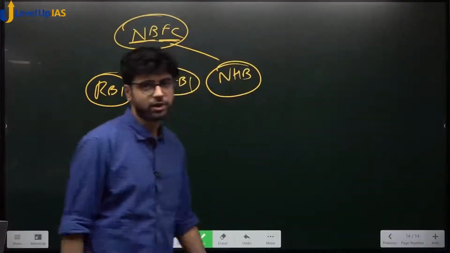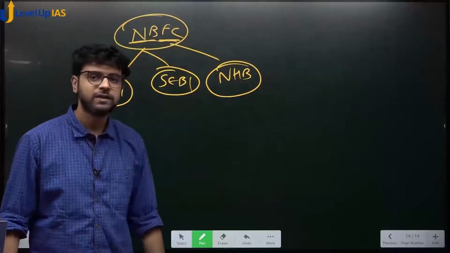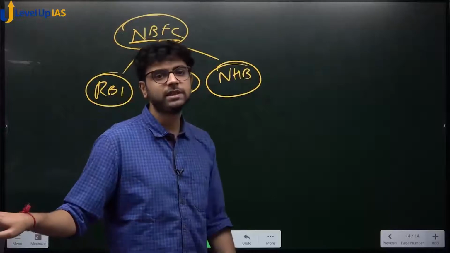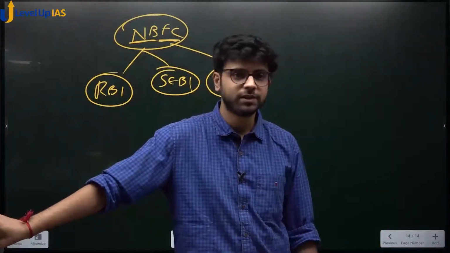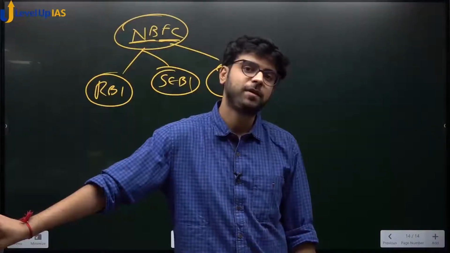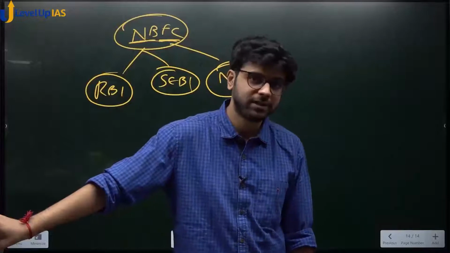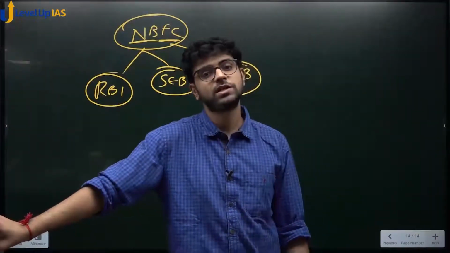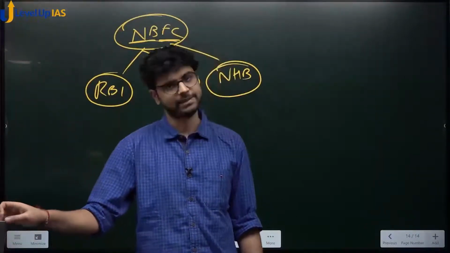This is also important. And the 3 points which you wrote, write them in front of this. NBFCs, so draw this and write those 3 points. What were those 3 points? NBFCs, what was the first point? They cannot accept demand deposits. Second point, they do not form part of the payment and settlement system and they cannot issue checks drawn on themselves. Third, the deposit insurance facility is not available for depositors of NBFCs but available for banks.